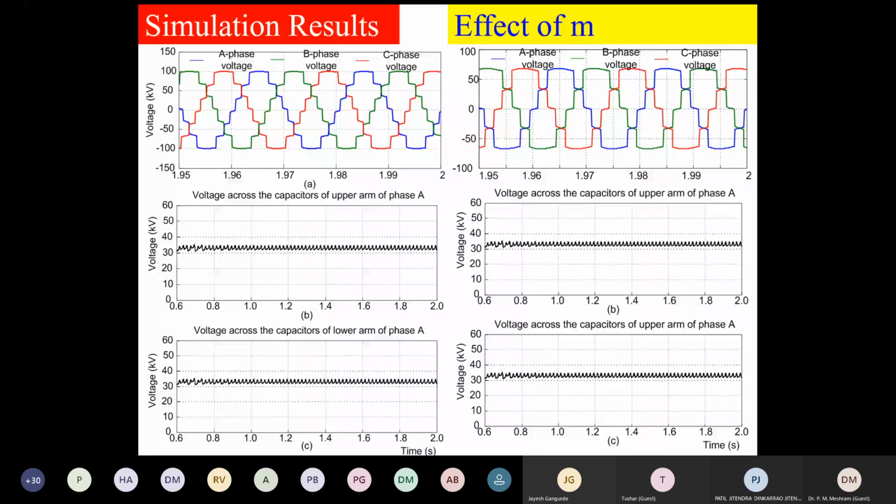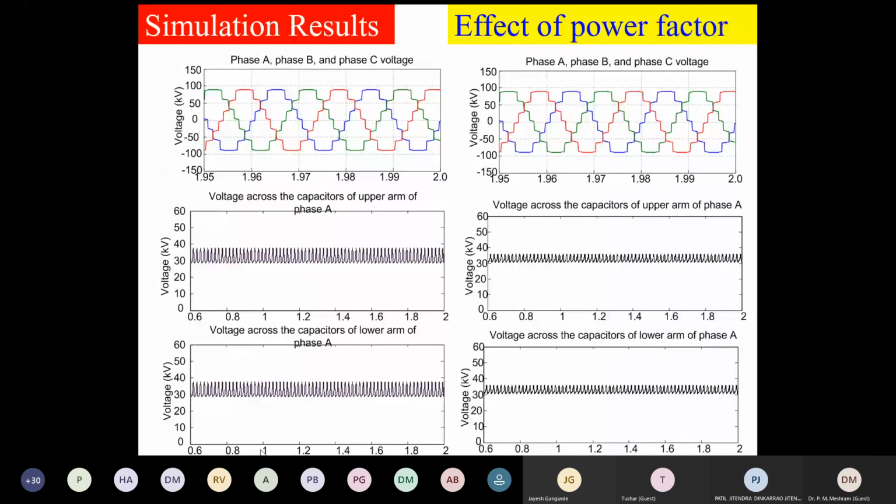This is 3/5. This is the effect of power factor from 0.9 to 0.8, modulation index 0.9 and power factor 0.5. You can see how beautifully the capacitor voltages are balanced at 33.33.